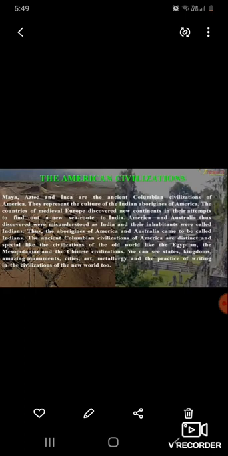In later history, the familiar countries came to be known as the Old World, and newly discovered continents are known as the New World. The ancient Columbian civilizations of America are distinct and special like the civilizations of the Old World, like the Egyptian, Mesopotamian and Chinese civilizations. So we can see states, kingdoms, amazing monuments, cities, arts, etc. in the New World also. New World means newly found continents.